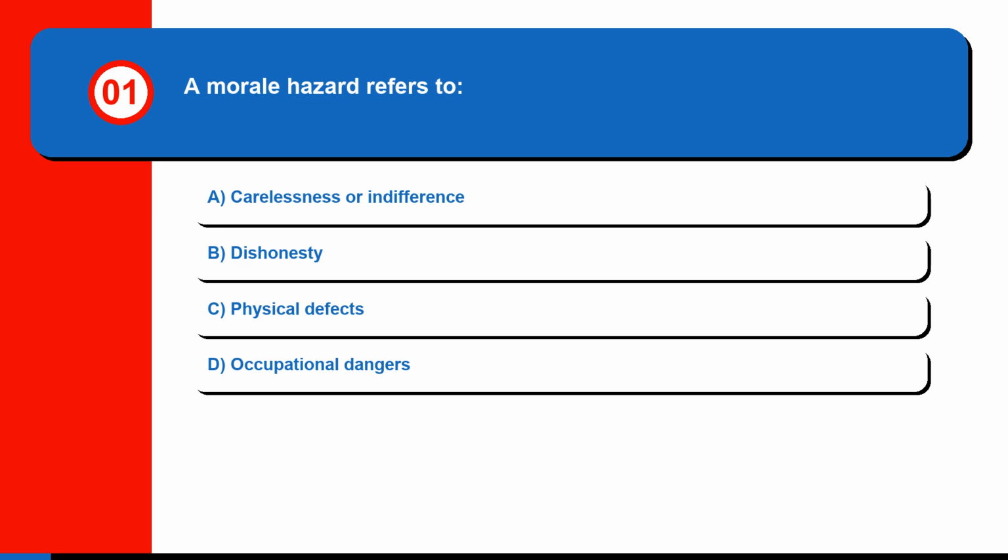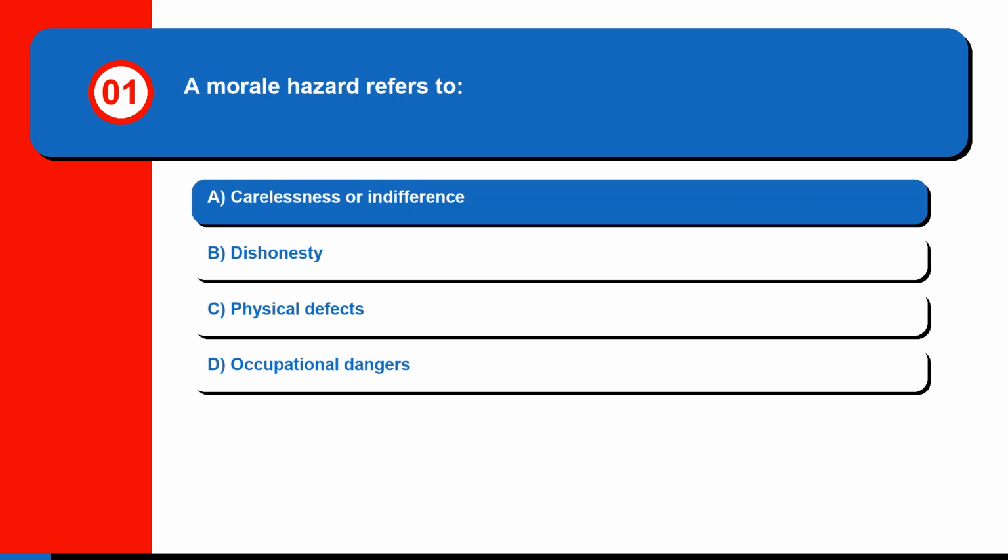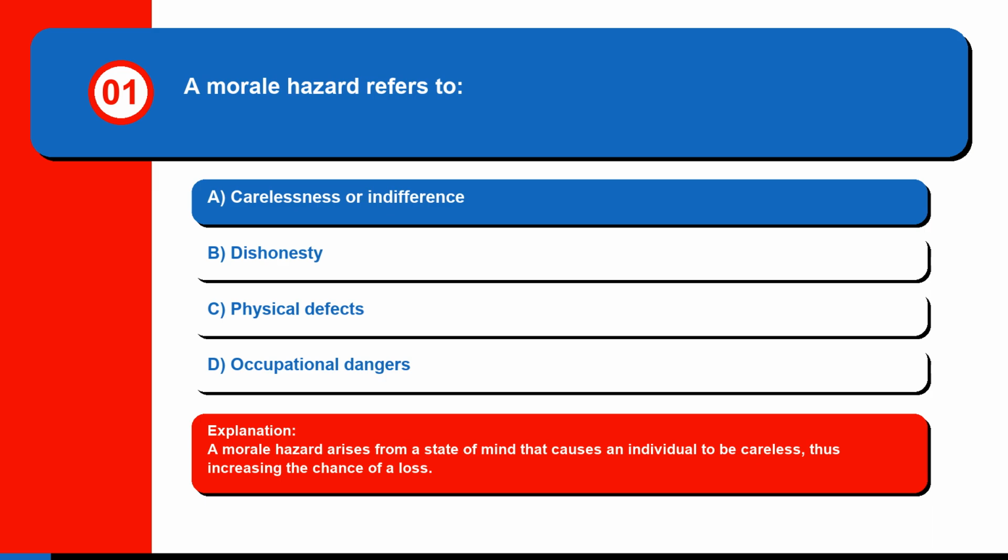Question 1. A morale hazard refers to A. Carelessness or indifference, B. Dishonesty, C. Physical defects, or D. Occupational dangers. The correct answer is A. Carelessness or indifference. A morale hazard arises from a state of mind that causes an individual to be careless, thus increasing the chance of a loss.